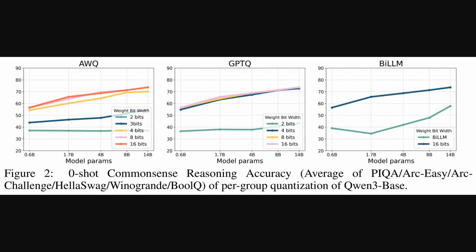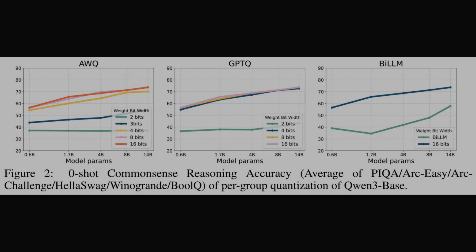Okay, so figure 2 here illustrates the zero-shot common sense reasoning accuracy. That's the model's ability to reason on tasks without seeing examples first, using per-group quantization of Qwen3 base. Per-group quantization means model weights are compressed in blocks, not individually. We see results for AWQ, GPTQ, and LLM. Across these methods, accuracy generally rises with model size and higher weight bit widths. As the paper suggests, performance is good at 8 and 4 bits, but there's a clear drop at 3 bits and an even bigger one at 2 bits, especially for these reasoning tasks.